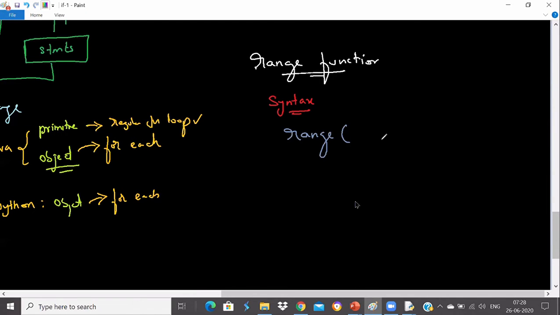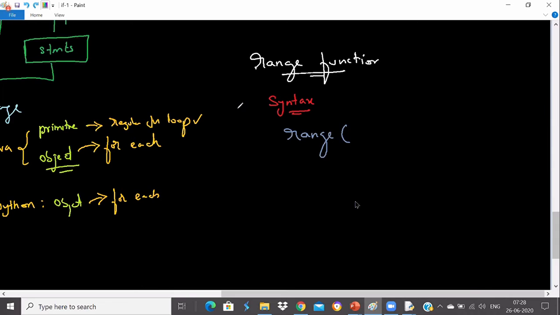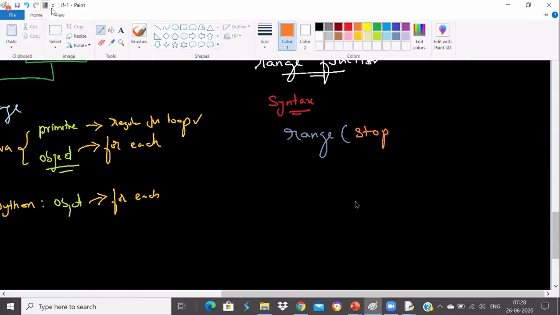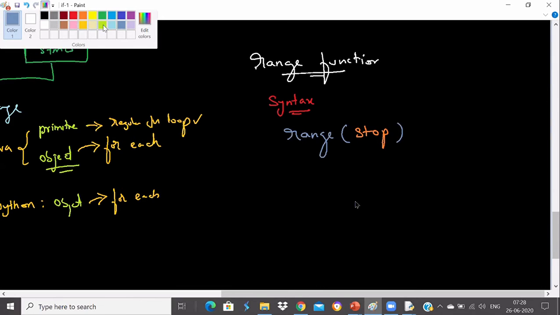The range function actually takes three parameters. Actually, there are two range functions. One will take only one argument, which is the stop value. So I will write stop, and then you'll have the close bracket. This is one function available.